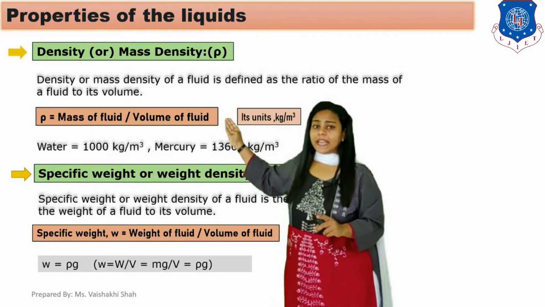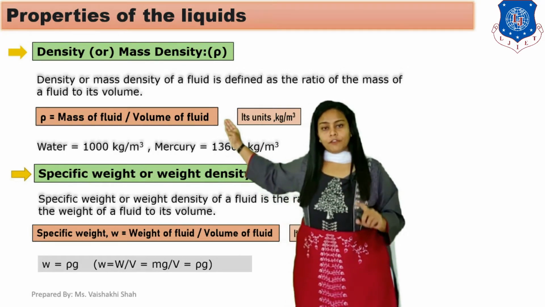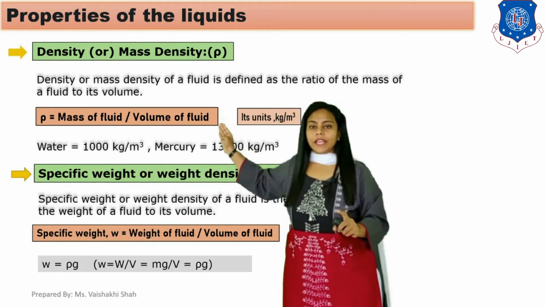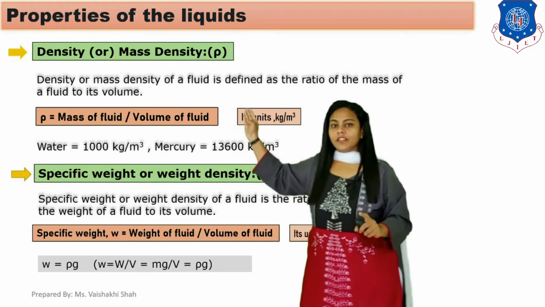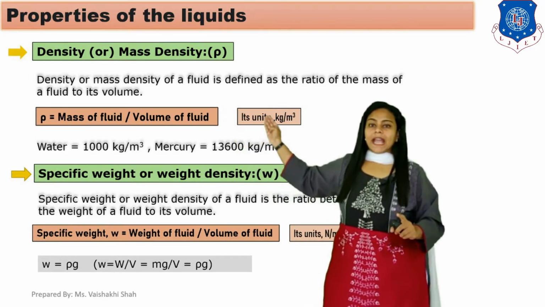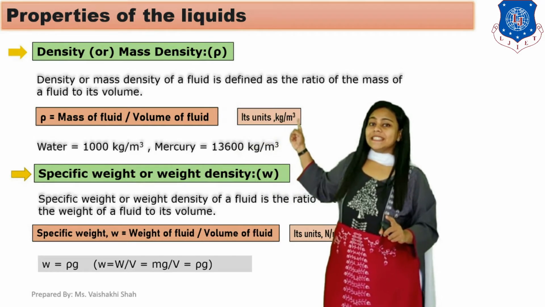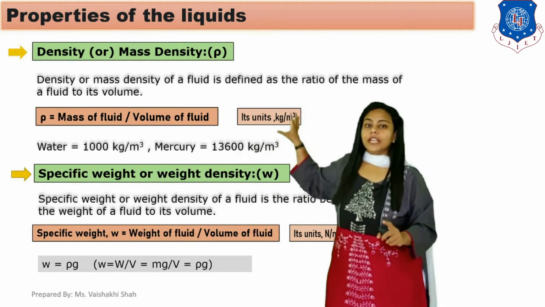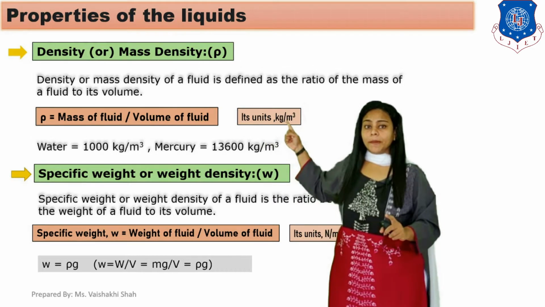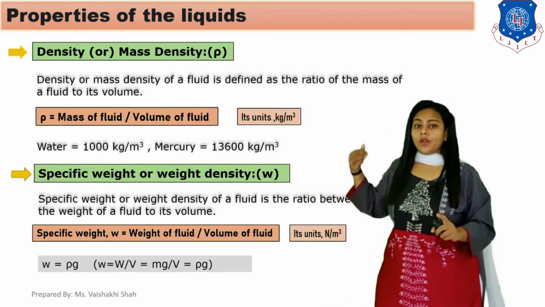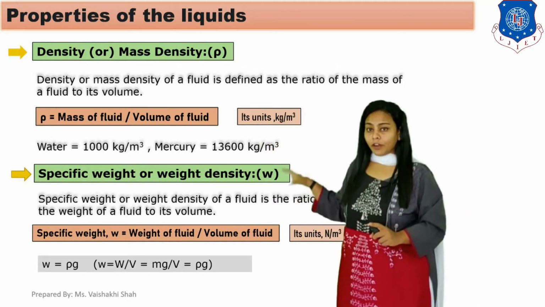Now we indicate mass as m and volume as v. So rho equals m by v, mass of the fluid by volume of the fluid. The unit for mass is kg and the unit for volume is meter cube. So the unit of mass density is kg per meter cube. Now we are taking the mass density of water.